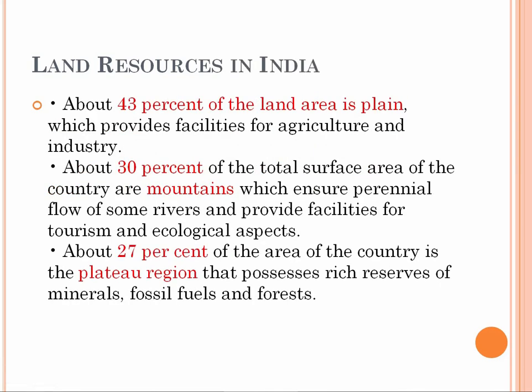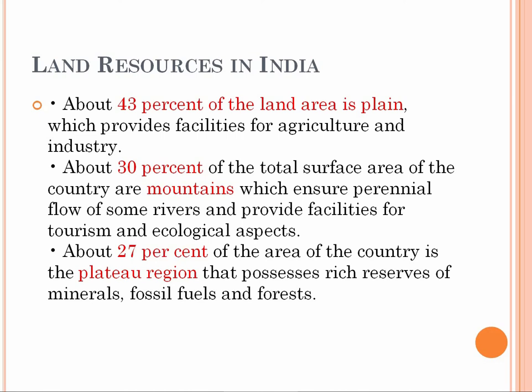Land resources in India are classified mainly into forest land, plains, and plateaus. 43% of the land area in India is plain, which is used for agriculture and other industrial purposes. 30% of the land is mountains, which have perennial flowing rivers and are very important for ecological balancing.